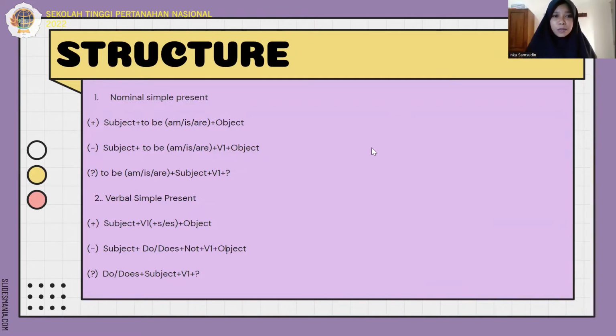1. Nominal simple present: subject plus to be (am, is, are) plus object. 2. Verbal simple present: subject plus verb 1 plus object.